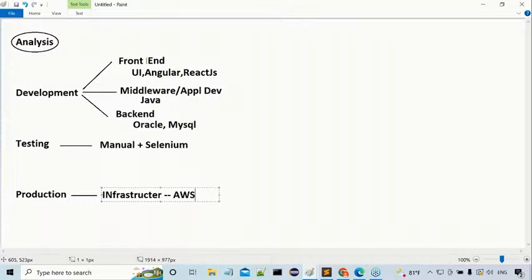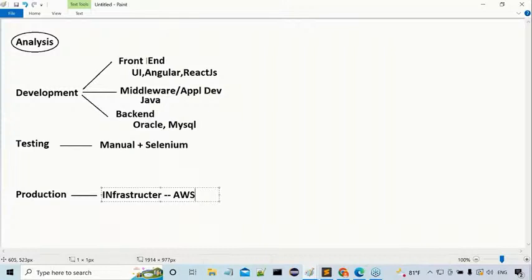It means they are expecting a single developer who must be involved in front-end development, who must have knowledge of middleware, knowledge of back end, knowledge of testing, and knowledge of production mode. That means production activities also.